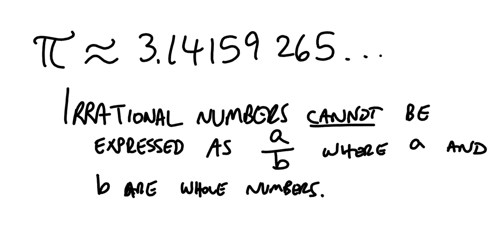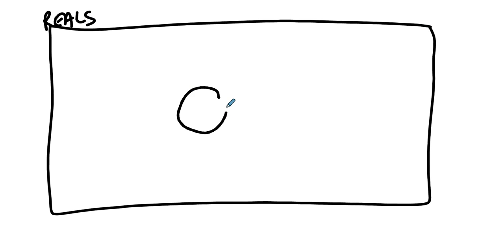Because if we look at all of the numbers that we have ever studied, these are the real numbers. We started with the natural numbers, 1, 2, 3, 4, 5, and so on. And then we added 0 and got the wholes, right?